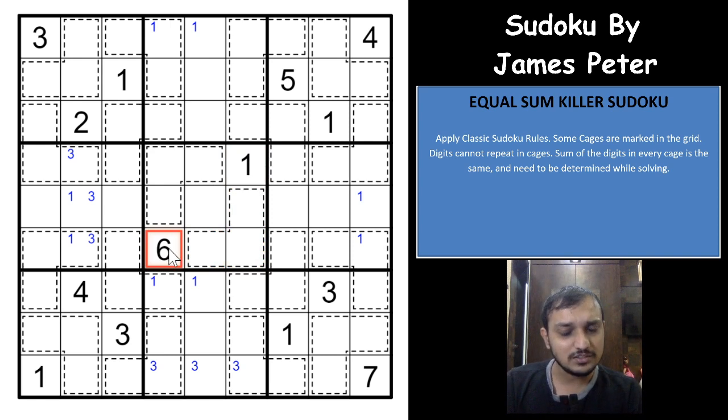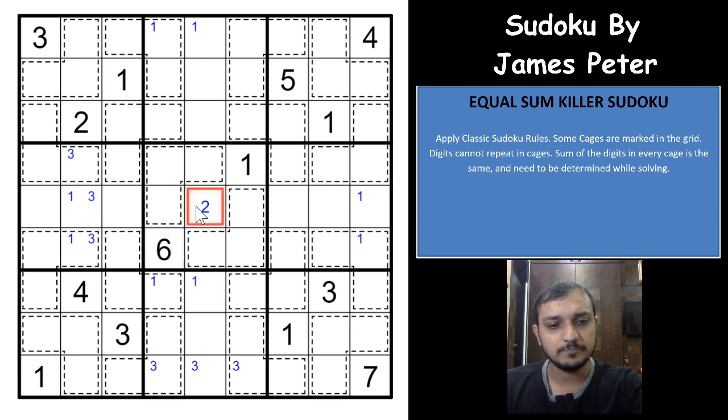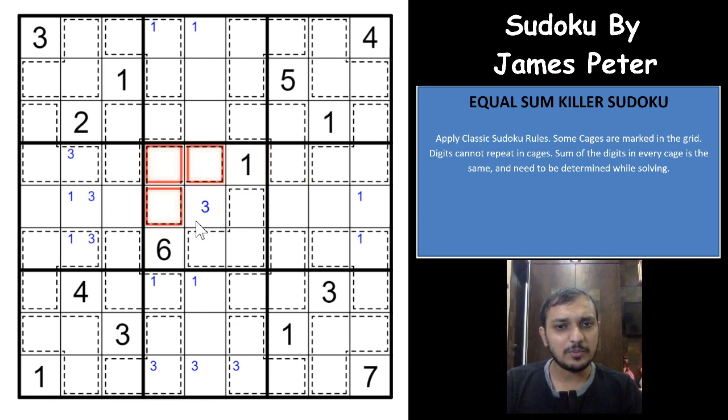One other thing you need to see is that this cell will always have to be even. What happens if this cell is odd? Let us assume you have a 3 here. With the 6 and 1, 45 minus 7 plus 6 plus 1 is 7, and 7 plus 3 is 10.